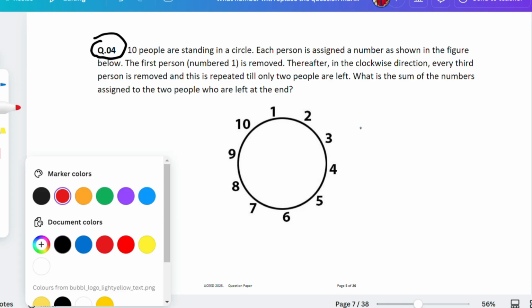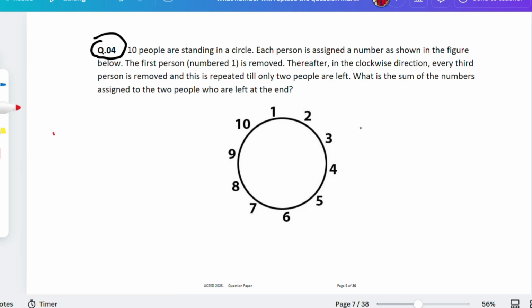Some people are really confused, saying it's not right. Let's see what the question is asking. 10 people are standing in a circle. Each person is assigned a number as shown in the figure below. The first person, number 1, is removed.